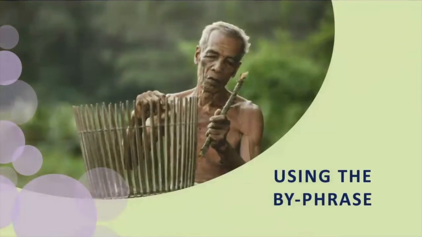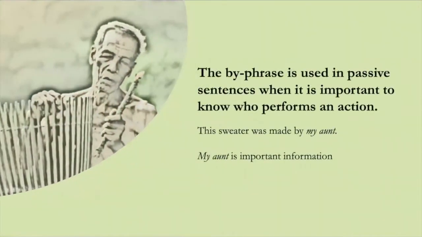Okay, the next one, using the by phrase. The by phrase is used in passive sentences when it is important to know who performs an action. This sweater was made by my aunt. My aunt is important information in this case.